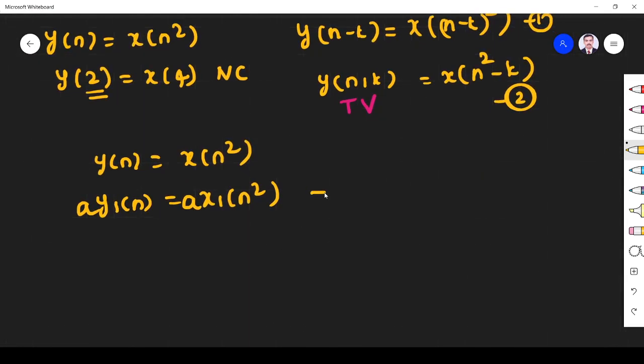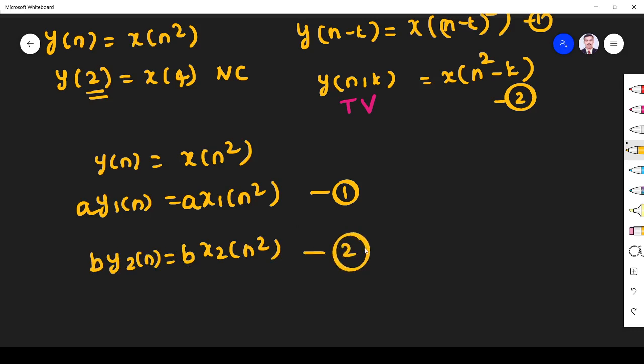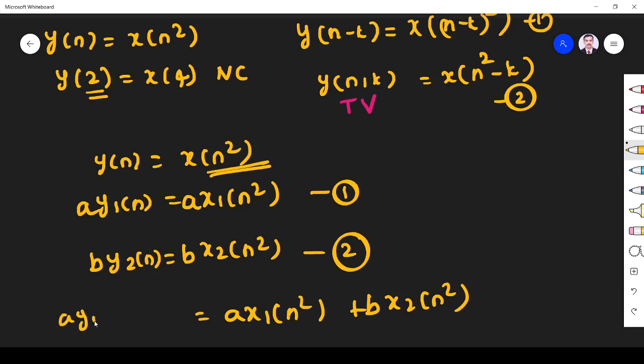Okay. Next we give a second input x2 of n squared. What we get is the second output y2 of n. If we give the second input many times, the output is multiplied by that many times. So 1 equals 2. Now we give both different inputs at the same time, that means x1 of n squared plus x2 of n squared. So a times I give this, b times I give that. Instead of x of n squared, I give two different inputs at the same time. What I get is a y1 of n plus b y2 of n.